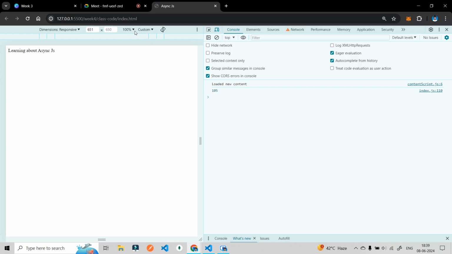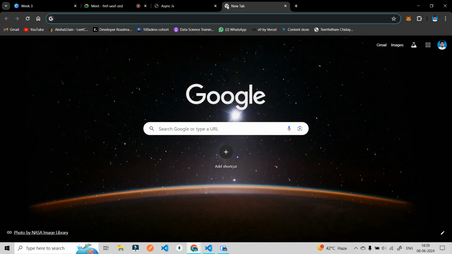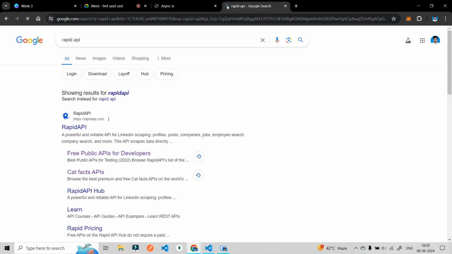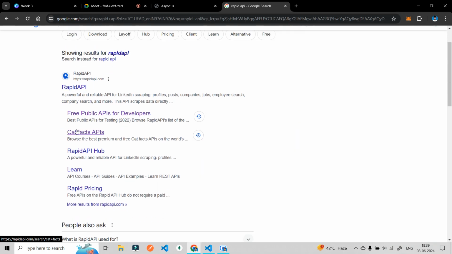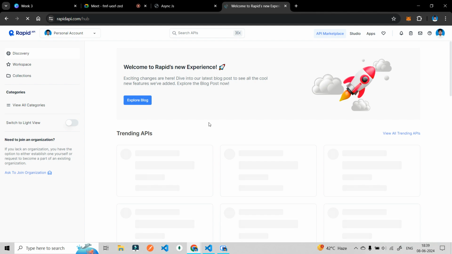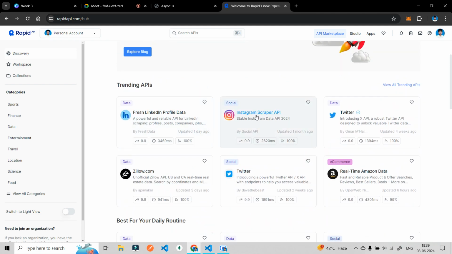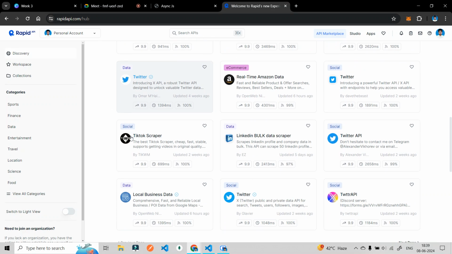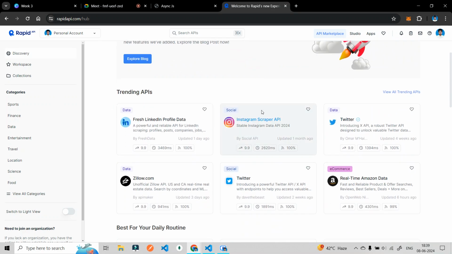Now let me tell you, if you go on Google and write Rapid API, what you will see is a website that will give you a lot of APIs: Instagram API, fresh LinkedIn profile data, Twitter, and more. These APIs are either created by the platform or by a particular person.